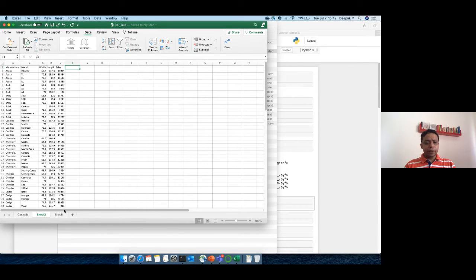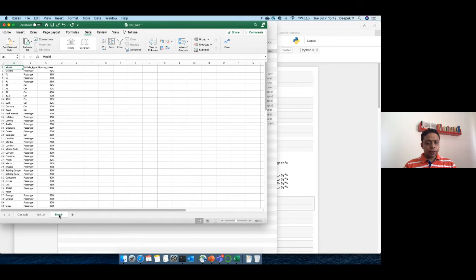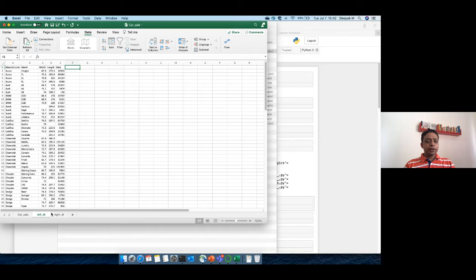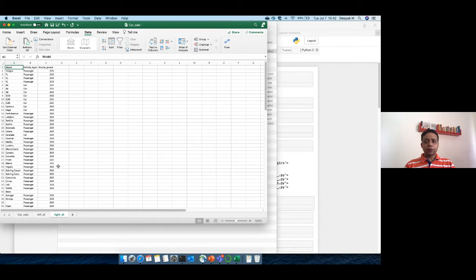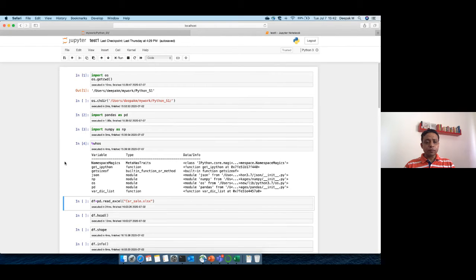So let's go back and remember sheet 1, sheet 2. Let me call it the left data, LDT, or let me be more explicit, we call it left DT. And here we are calling it right DT. You don't need to worry about it, right? You can name it anything. I'm just doing it for the sake of simplicity. So what we have to do is take left DT and join the information based on model from right DT. Okay, let's see how it goes.